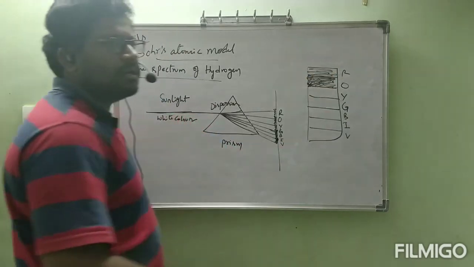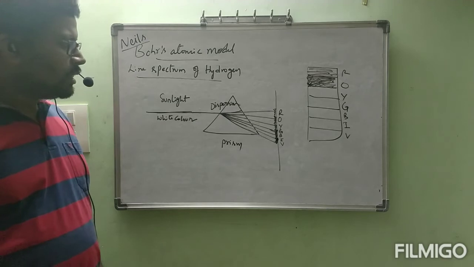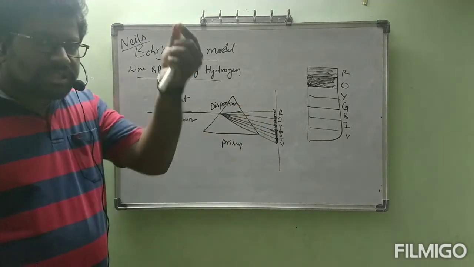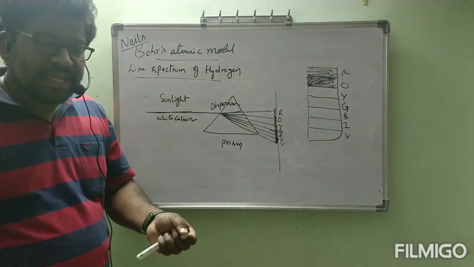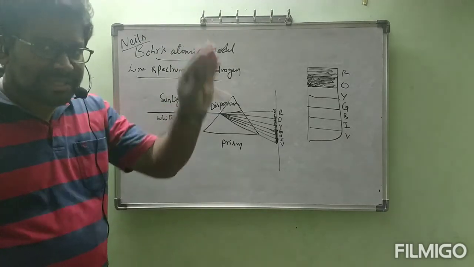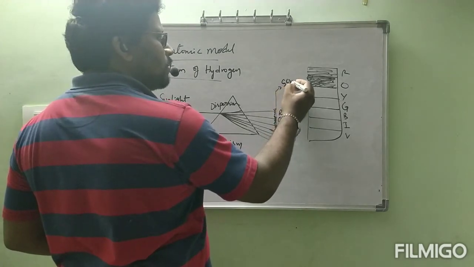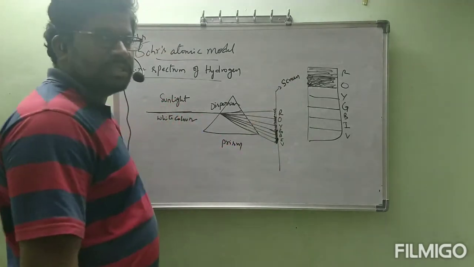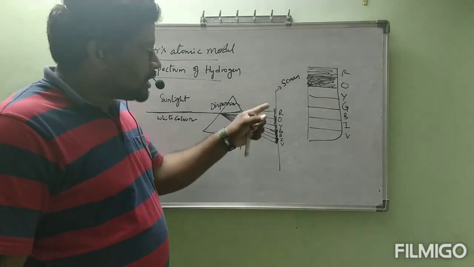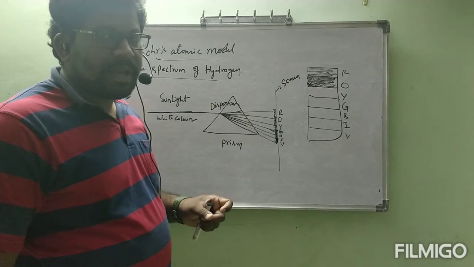There is no gap at all present between one color and another color. Okay? Now in a sequential order, those colors are arranged on a screen. This is called the screen. On the screen, the sequential arrangement of colors will appear.